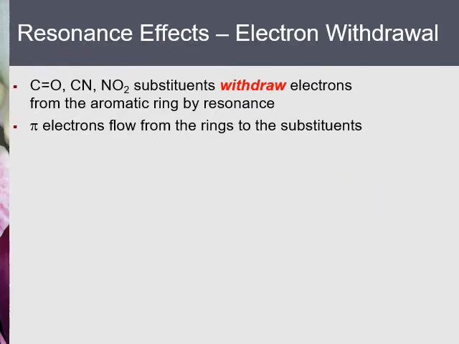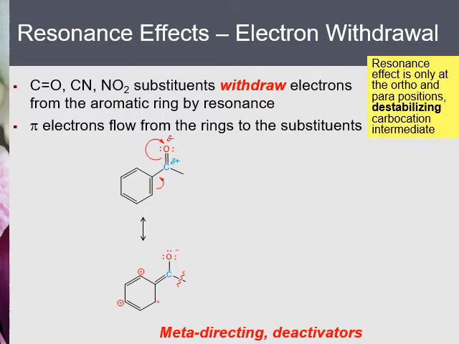When the benzene ring is attached to a C=O double bond, the pi electrons on the benzene ring may move through alternating double bond, single bond, double bond to the oxygen atom. Another way to say this is that we can draw resonance structures to show the pi electrons on the benzene ring may move to the electronegative oxygen, making oxygen negative and the benzene ring positive, and therefore the C=O double bond is a deactivator.